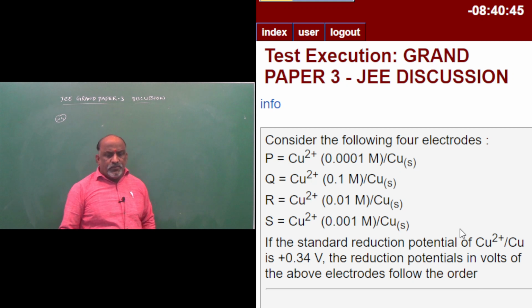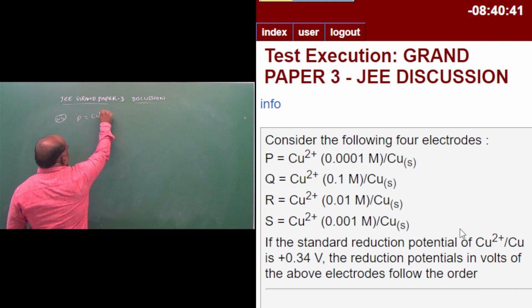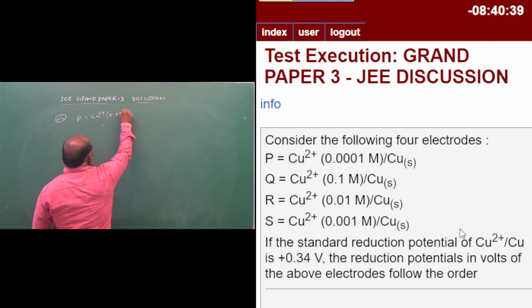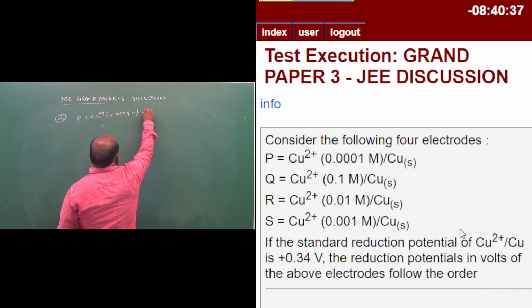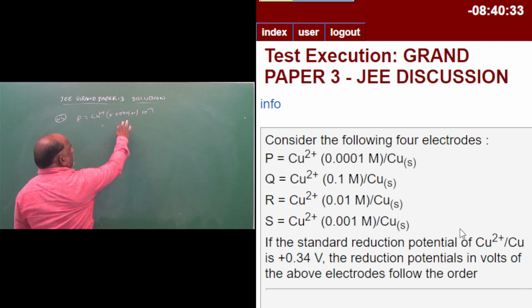Consider the following four electrodes. P: Cu2+ 0.0001 M, nothing but 10 power minus 4.